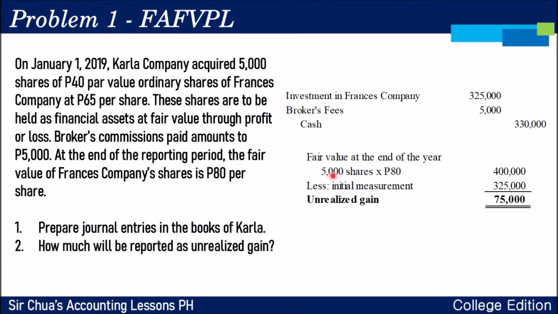So, you need to adjust that. Okay? So, 5,000 shares times 80 is 400,000. But you initially measured it only at 65 pesos, which is 325,000. You will record an unrealized gain of 75,000. Okay? So, dapat po ang mangyari is from 325,000 maging 400,000 yung T account natin ng investment in Frances Company. So you will do this entry. Debit investment in Frances Company 75,000 and then unrealized gain on FVPL which is 75,000.